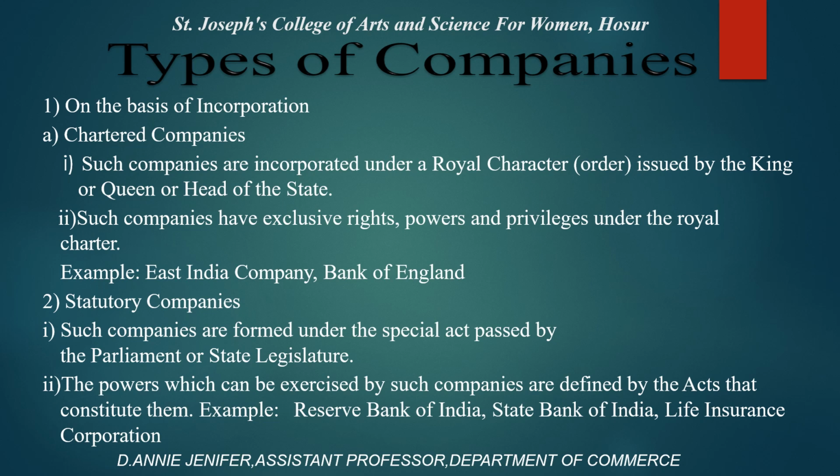First one, chartered company. Such companies are incorporated under a royal charter issued by the king or queen or head of the state. Such companies have exclusive rights, power and privileges under the royal charter. Example, East India Company, Bank of England.